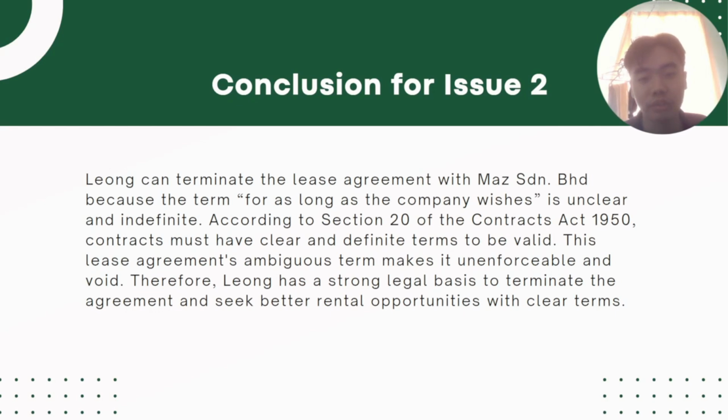Lastly, I want to talk about the conclusion for issue 2. Leong can terminate the lease agreement with Mas Sendirian Berhad because the term "for as long as the company wishes" is unclear and indefinite. According to Section 30 of the Contract Act 1950, contracts must have clear and definite terms to be valid. These ambiguous terms make the agreement unenforceable and void. Therefore, Leong has a strong legal basis to terminate the agreement and seek better rental opportunities with clear terms.